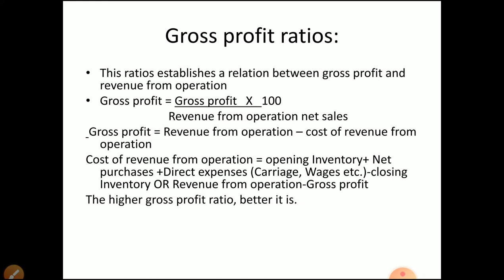Examples. Now on the credit side, what do we write? Sales minus sales return, then closing stock. So these are the main items in the trading account.